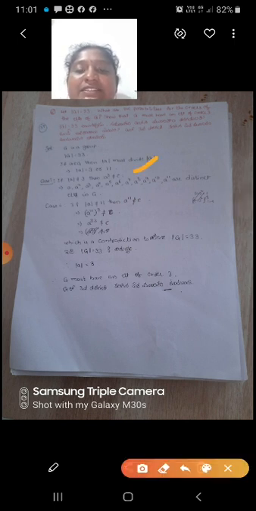So that implies a squared, a cubed, a^4, a^5, a^6, a^7, a^8, a^9, a^10, a^11 are distinct elements in G. So case 2, if the order of a is not equal to 11, then a^11 is not equal to e.